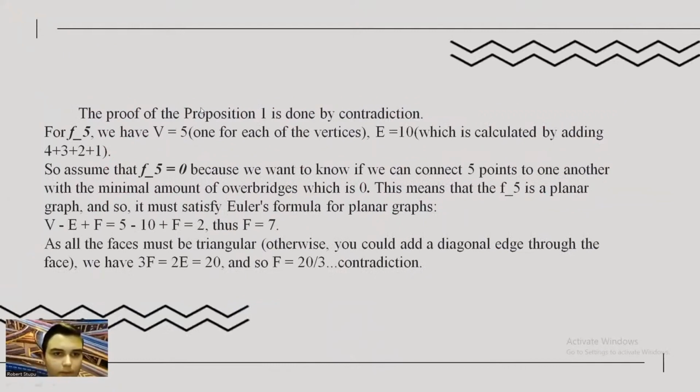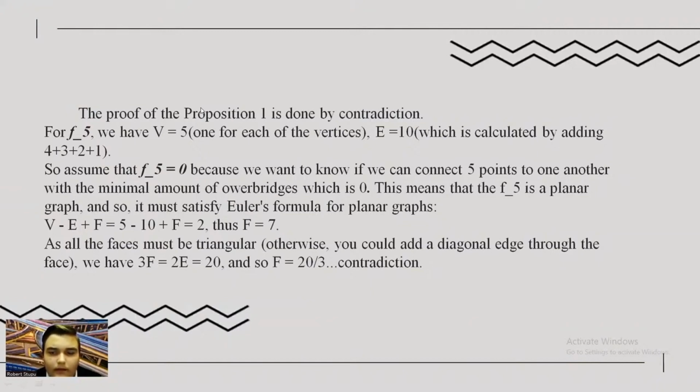The proof of Proposition 1 is done by contradiction. For F5, we have V equals 5, 1 for each of the vertices. E equals 10, which is calculated by adding 4 plus 3 plus 2 plus 1. So assume that F5 equals 0, because we want to know if we can connect 5 points to one another with the minimal amount of overbridges, which is 0.